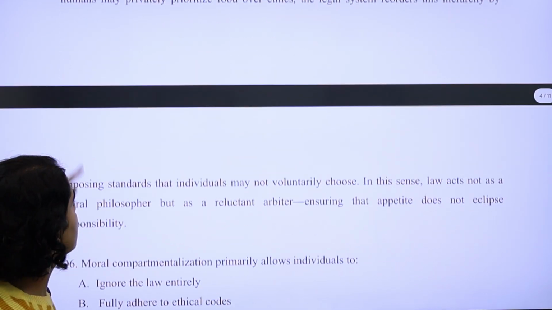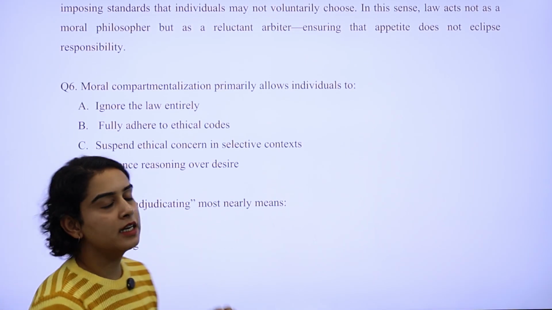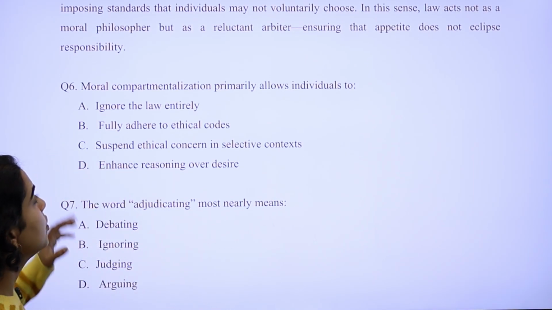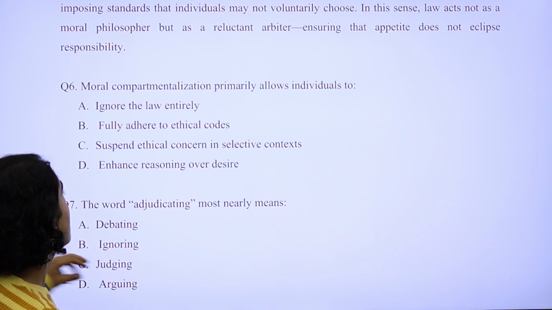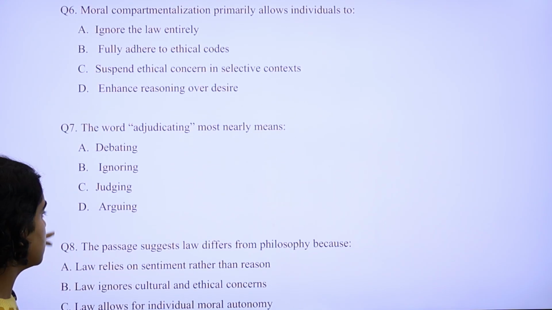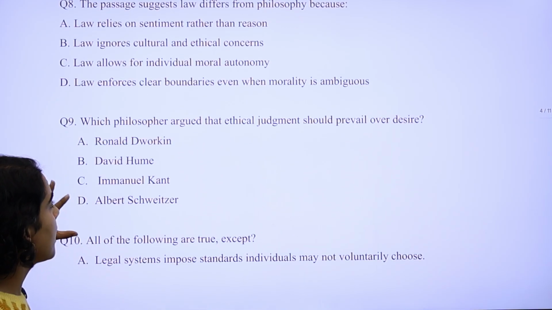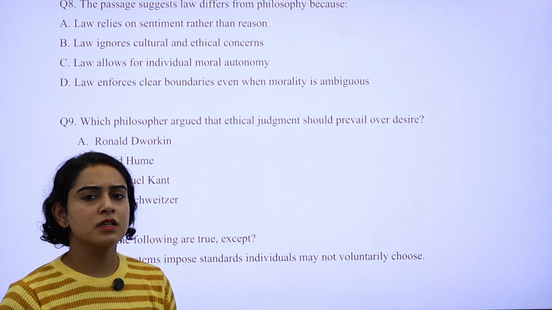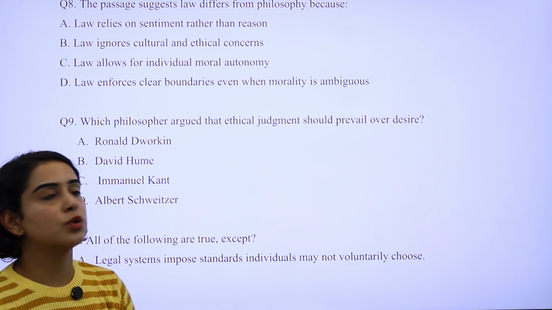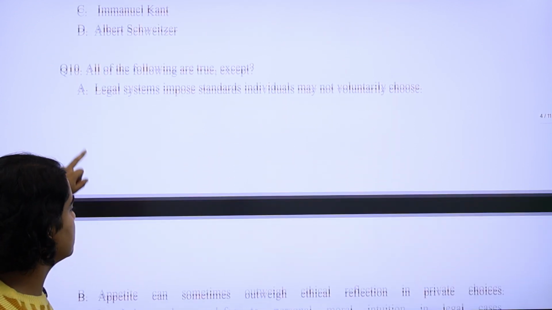The questions were directly from the passage. You have to deduce the meaning of different terms. There were some vocabulary-based questions as well, but mainly inference-based questions, about what sort of conclusion you draw from the passage. So it was fairly direct, similar to the first passage.